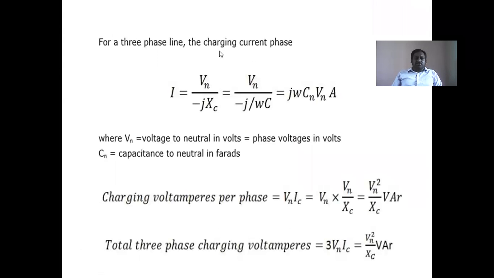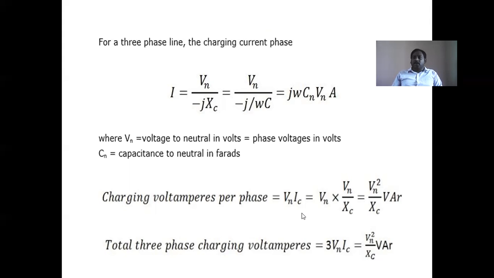Now for the single phase, IC is Vn by minus jXC, so the charging volt amperes is Vn into IC. For three phase, it is 3 into Vn into IC, that means 3 Vn squared by XC, the reactive power generated by the capacitor.